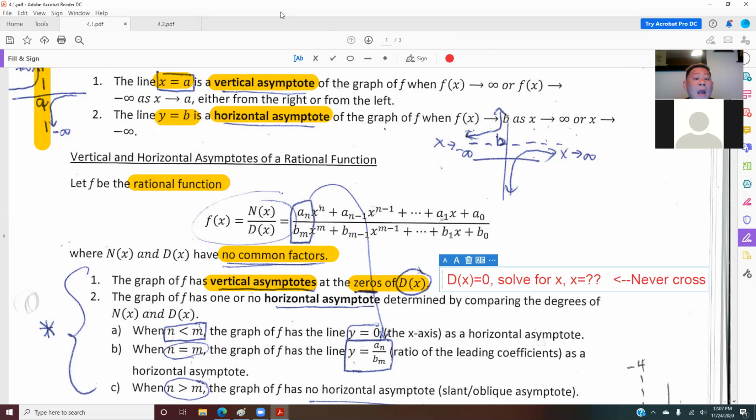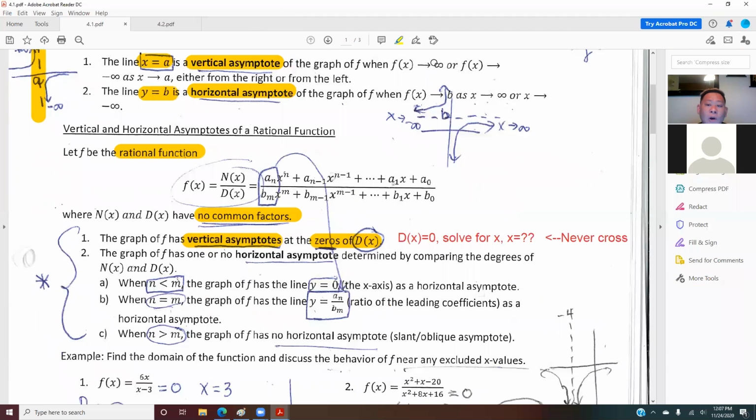Never. In order for us to find your horizontal asymptote, it is determined by your powers, your degrees. n is the degree of the top one, m is the degree of the bottom one. If n, the degree of the top, is less than m, then you will have y equals 0, in other words the x-axis, as your horizontal asymptote.